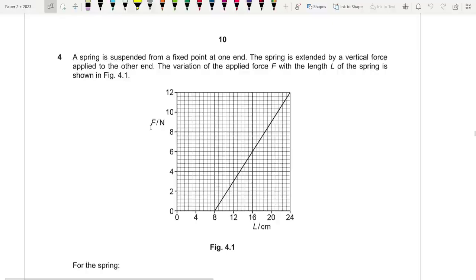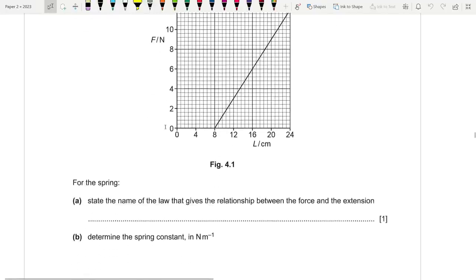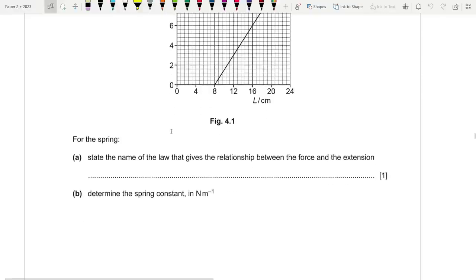A spring is suspended from a fixed point at one end. The spring is extended by a vertical force applied to the other end. The variation of the applied force F with the length L of the spring is shown. Now for the spring, state the name of the law that gives the relationship between force and extension. So we know that force is proportional to extension until the limit of proportionality. So this is called Hooke's law. You guys know that from O levels. And then, determine the spring constant in newtons per meter.